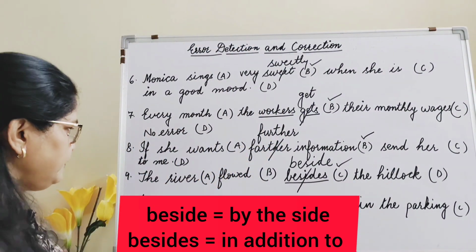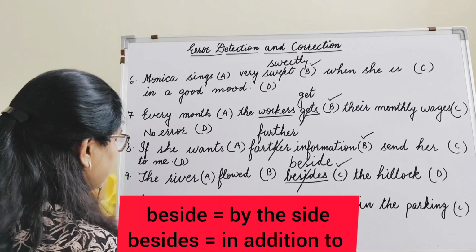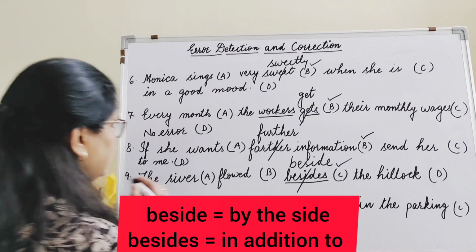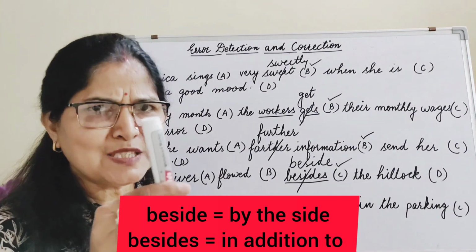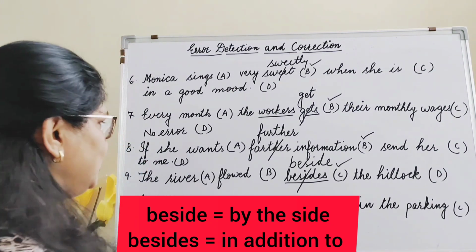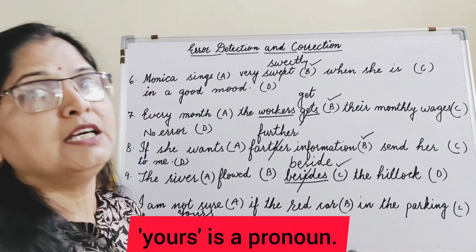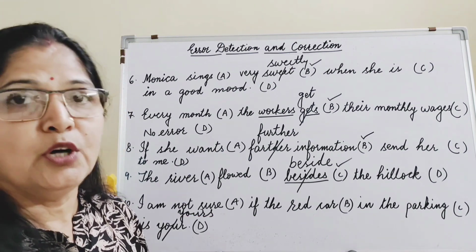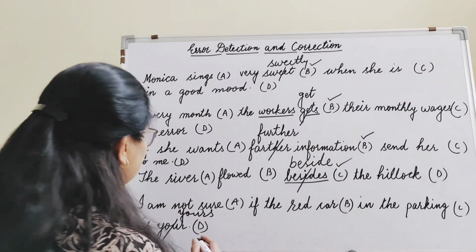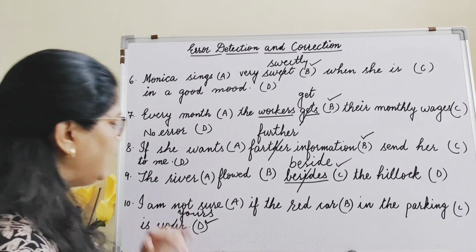Is your. Remember, here, I'm not sure if the red car in the parking is your. Here the mistake is. It should be yours. Remember, if I say, this is my pen. Is the red one yours? Okay, so we use yours here. And also remember, when we write yours, there should not be any apostrophe. Yours does not carry any apostrophe. And where is the mistake, by the way? The mistake is in part D and the correction is yours in place of your.